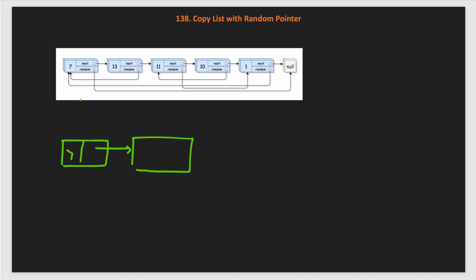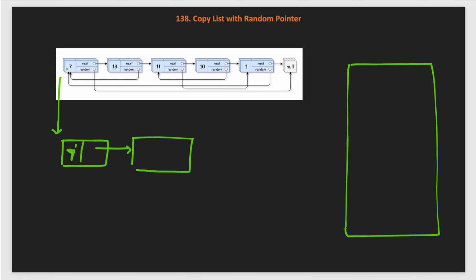We also keep a mapping of the original node, which is 7, to 7 dash. Let's say, just as an example to clarify easily, 7 is the original list node and 7 dash is the copied linked list node. We keep this in a data structure where we can easily get the value based on a key, which is a dictionary or hash map. In the hash map we keep a mapping from the reference of the node in the original list, 7, to the copied node, 7 dash. We add this when we create the node.